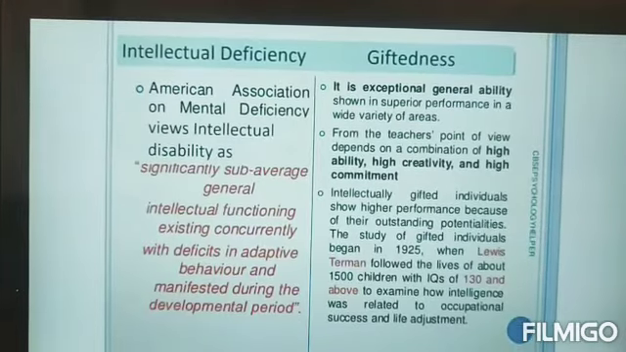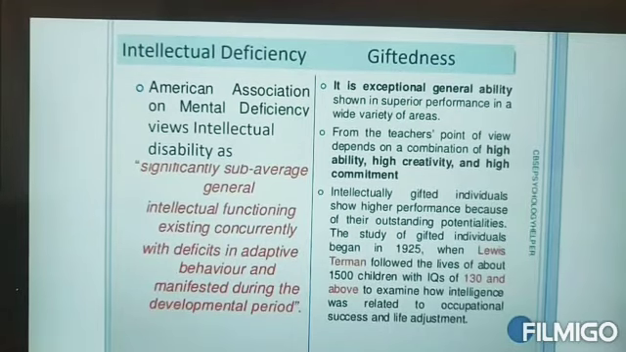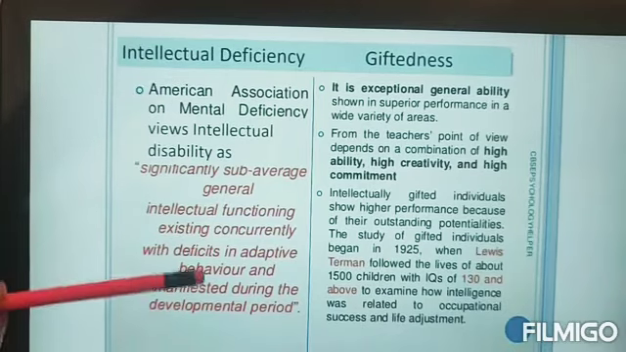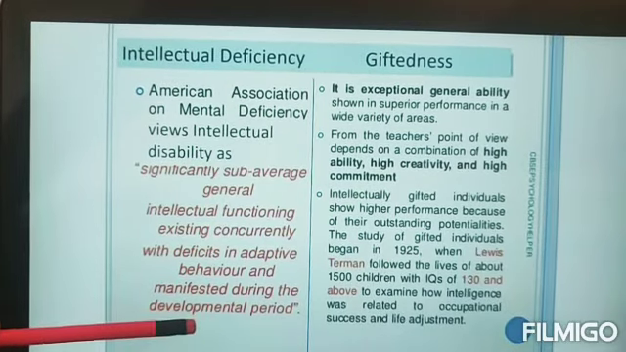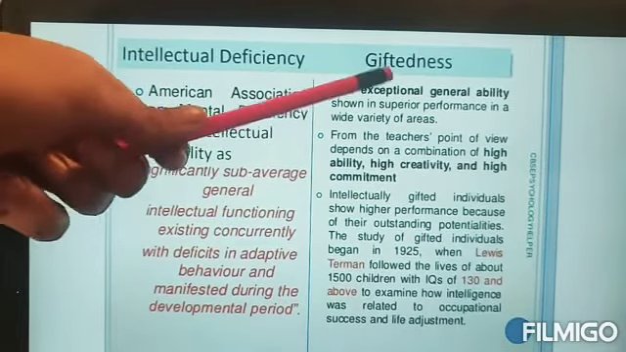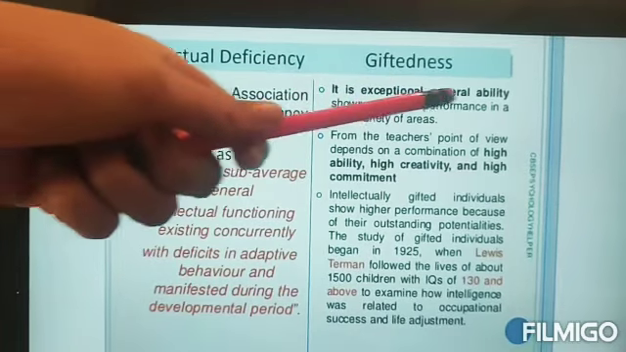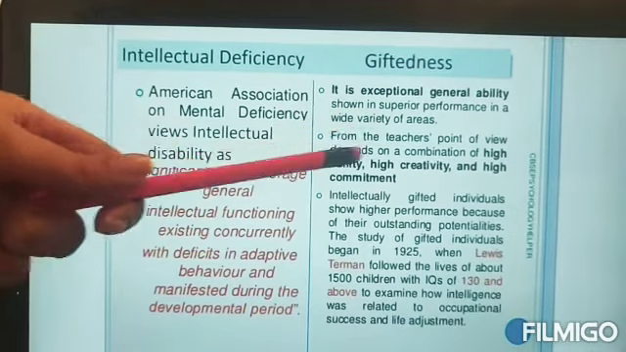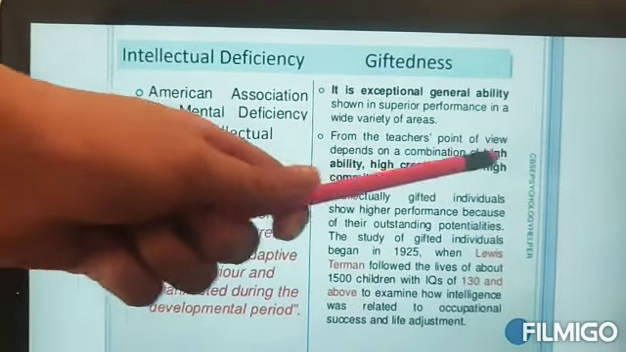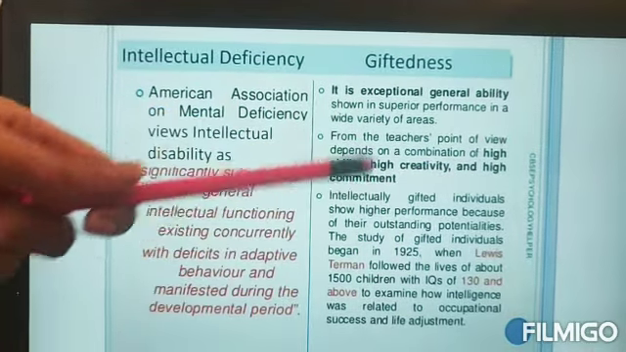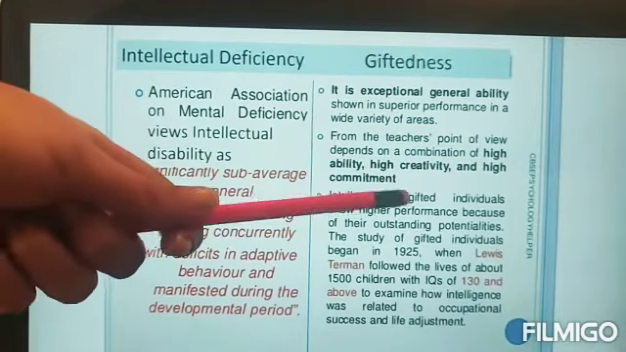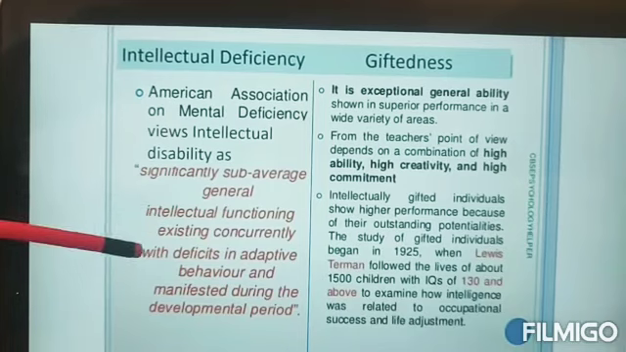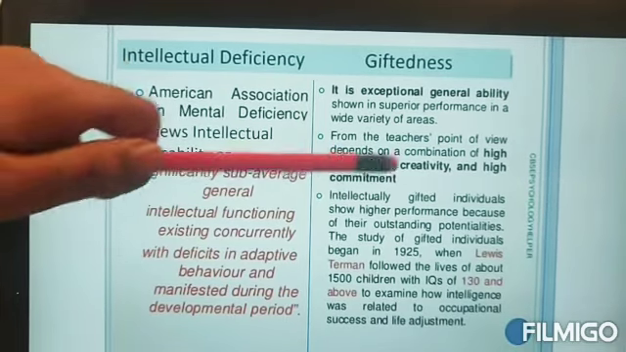So basically this is what we did today, intellectual deficiency and giftedness. The American Association of Mental Deficiency described it as, this is the definition of intellectual deficiency, whereas giftedness is exceptional general ability, superior performance in a variety of areas. According to the teacher's point of view, it is a combination of these three things. Intellectually gifted people have an IQ of above 130, and those with intellectual deficiency have an IQ of below 70.